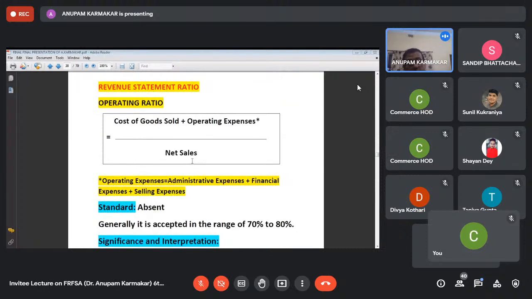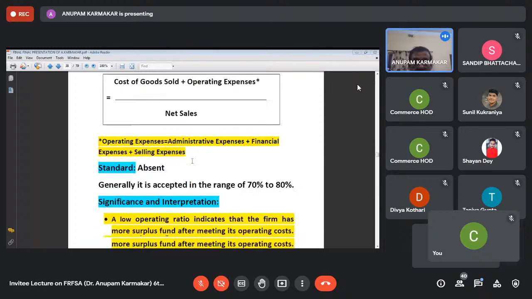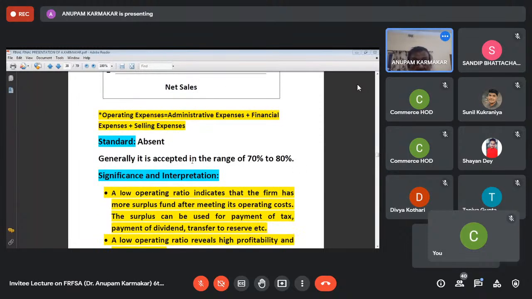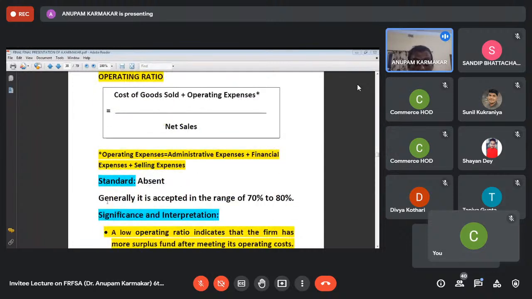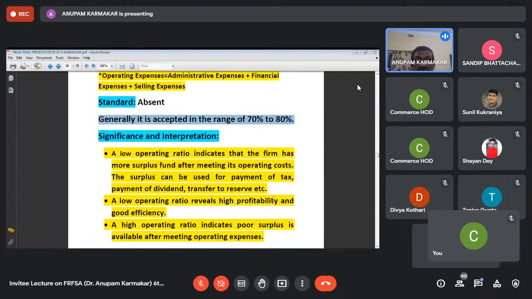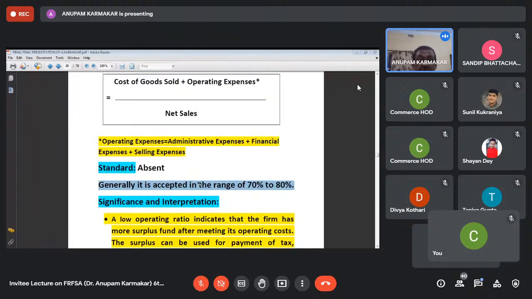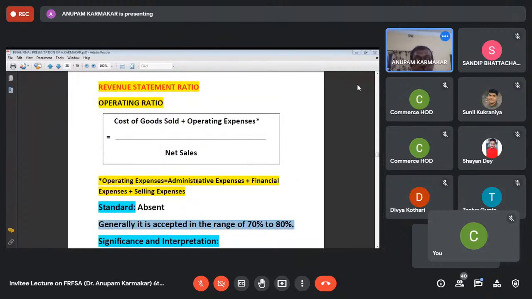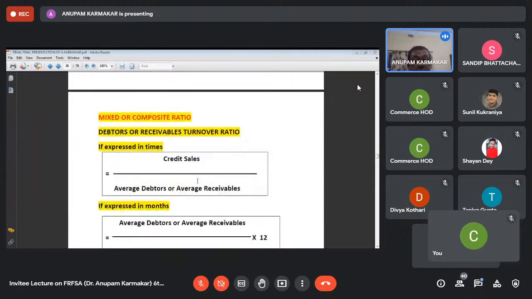Revenue statement ratio, that is operating ratio, cost of goods sold plus operating expenses divided by net sales. Its standard is absent. Remember that operating ratio is very, very important. Generally, it is accepted in the range of 70% to 80%. A low operating ratio indicates that the firm has more surplus fund after meeting operating cost. The surplus can be used for payment of tax, payment of dividend, transfer to reserve, etc. So a lower level of operating ratio is preferable for all companies.